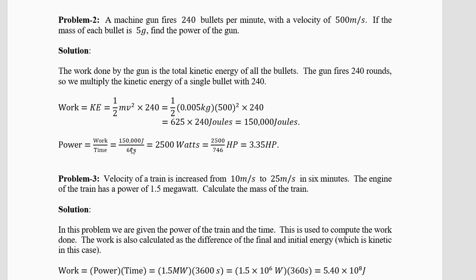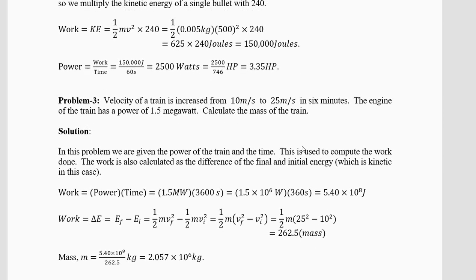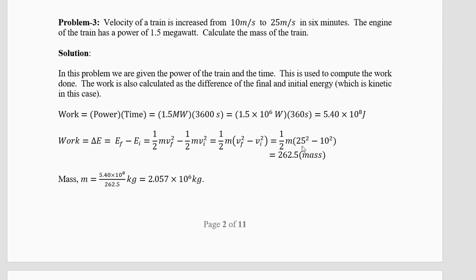Power is work by time. 150,000 joules divided by 60 seconds, you'll get 2500 watts. Again, you have to go to a shop, divide by 746, you'll get 3.35 horsepower. Now next question. The speed, you can use the word speed or velocity, both are same. Speed of a train increases from 10 meters per second to 25 meters per second in 6 minutes. The engine of a train has the power 1.5 megawatt. Calculate the mass of the train.